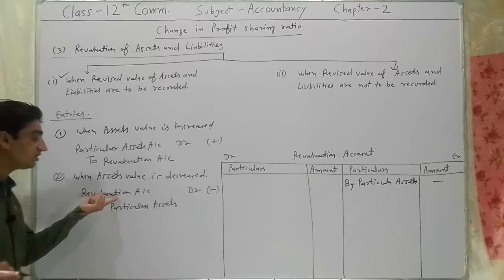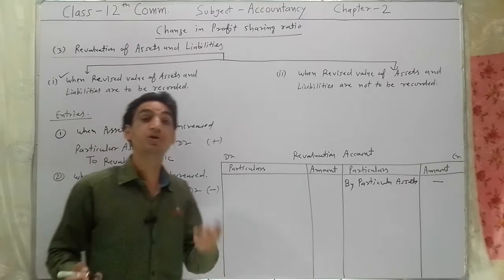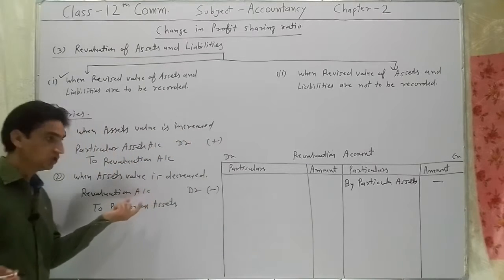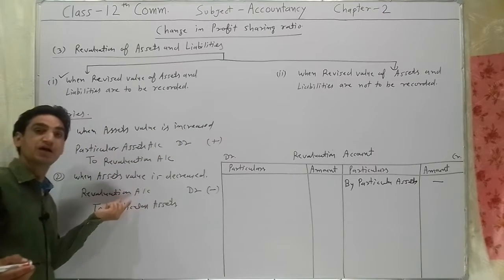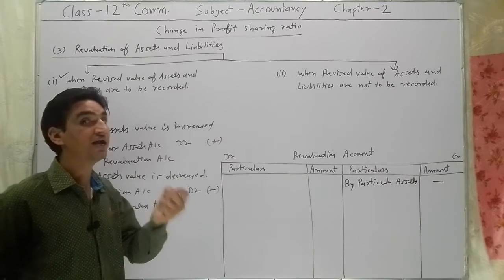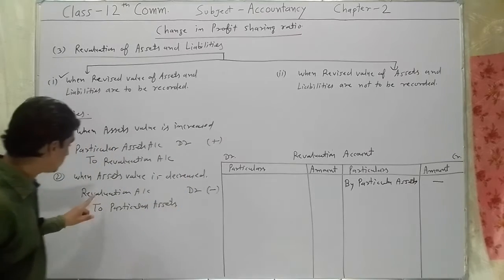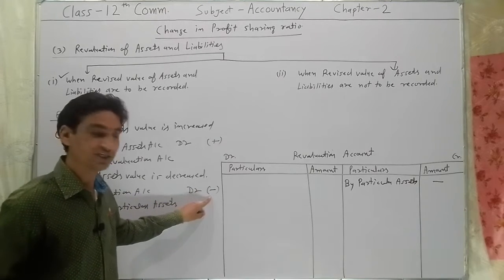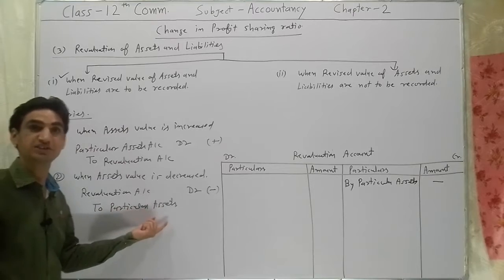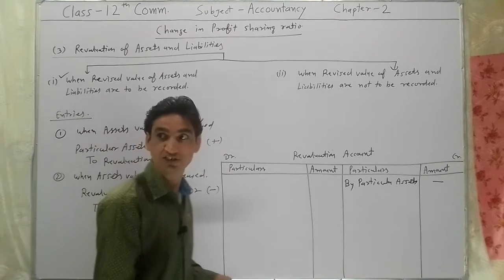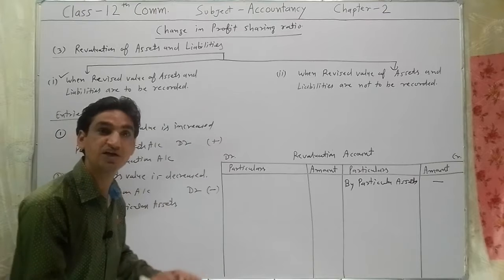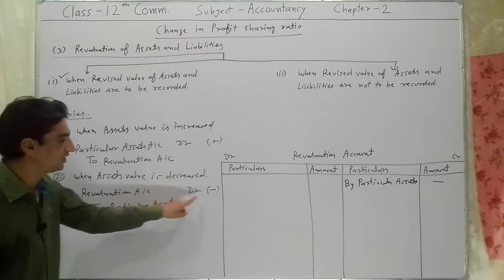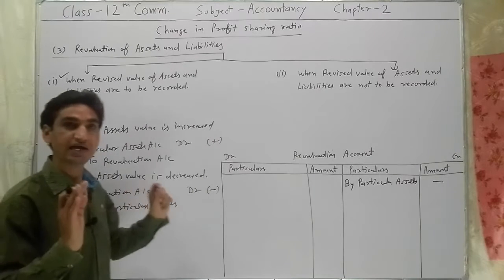Here the revaluation account is debited, because on account of a decrease in assets there is a loss. So all the loss will be transferred to the revaluation account when assets and liabilities are revalued. The revaluation account is debited by the decreased value of a particular asset. Whenever any asset decreases, in such condition the asset account will be credited. So your entry will be revaluation account debit to particular assets account.